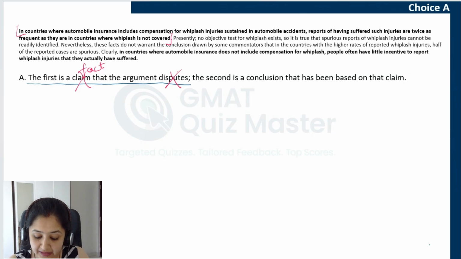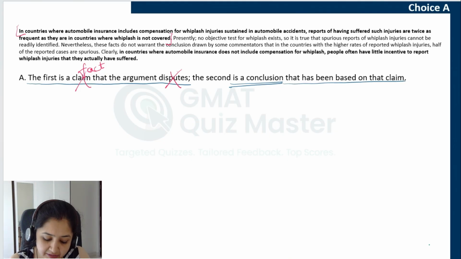Let's read further. The second boldface is a conclusion. So yes, we saw that it is an intermediate conclusion that has been based on that claim. Because this conclusion is based on the difference that is given in the frequency in these two countries and the information about the inclusion of compensation, it is kind of based on that claim. So we cannot reject the explanation of BF2, but clearly the explanation for BF1 is incorrect, making this choice incorrect.